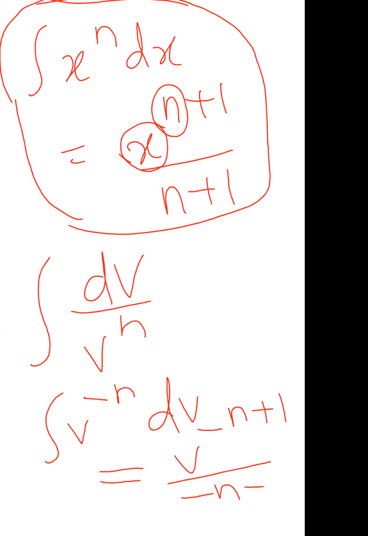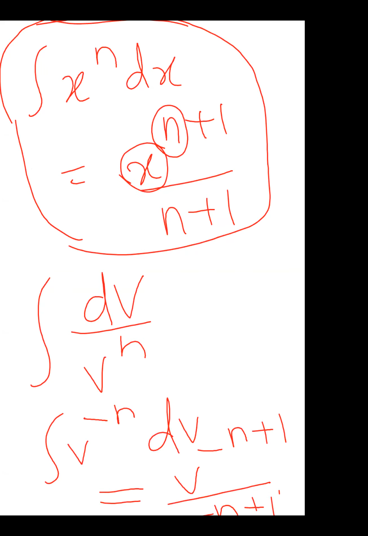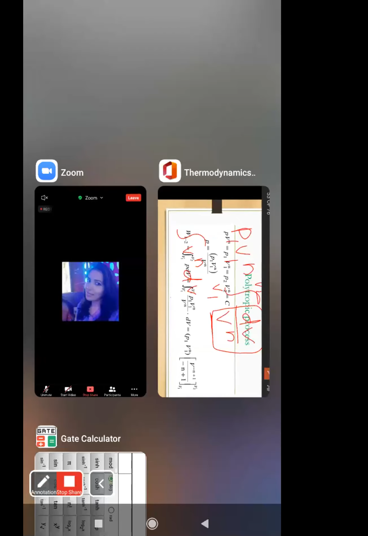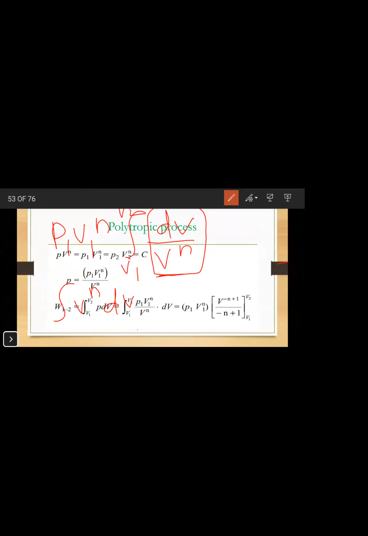So this is the same thing I have written. You can see this one. Now you got this one.